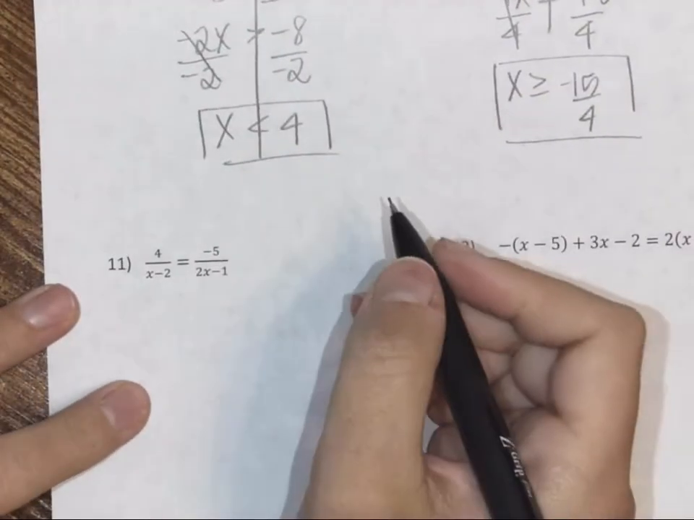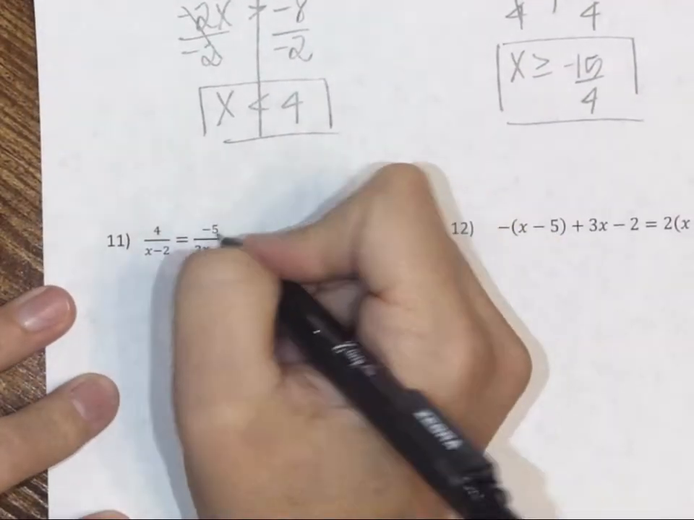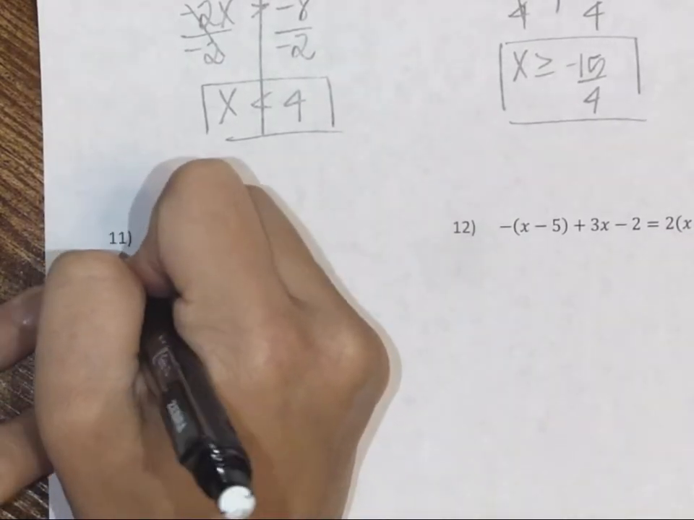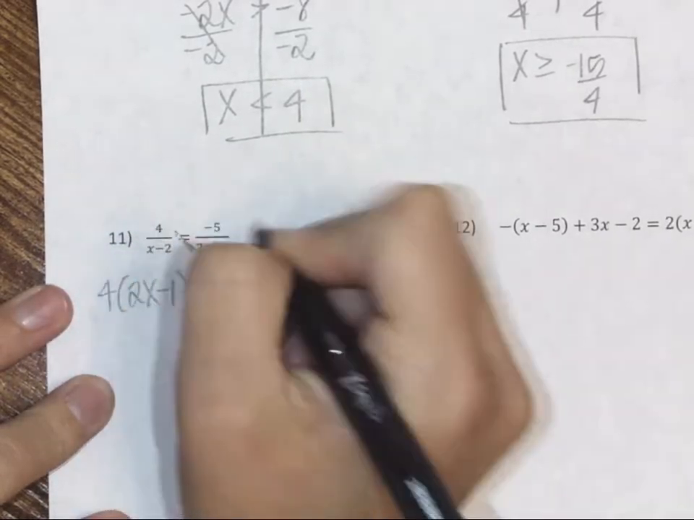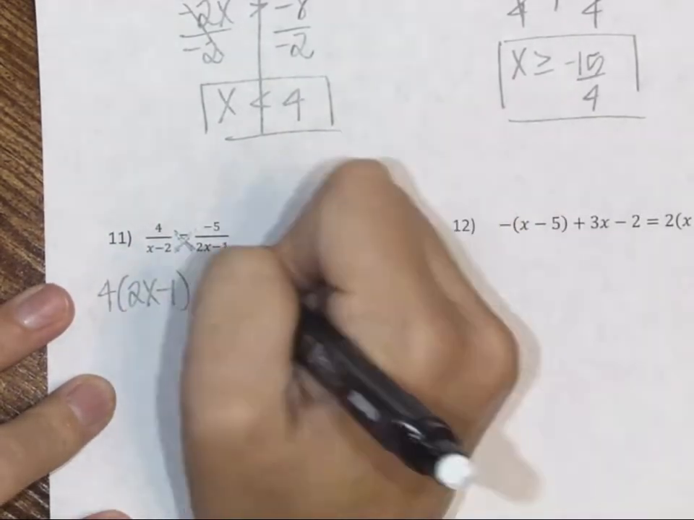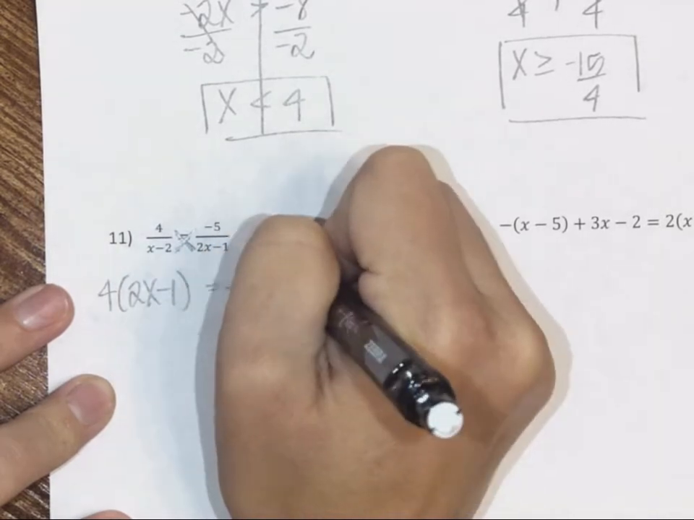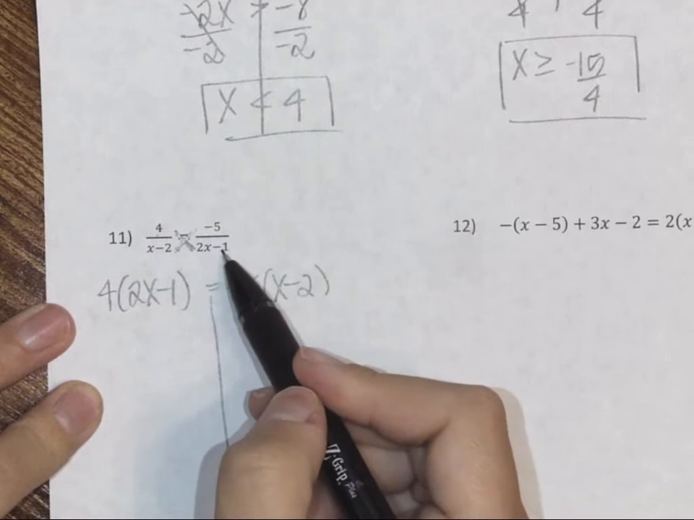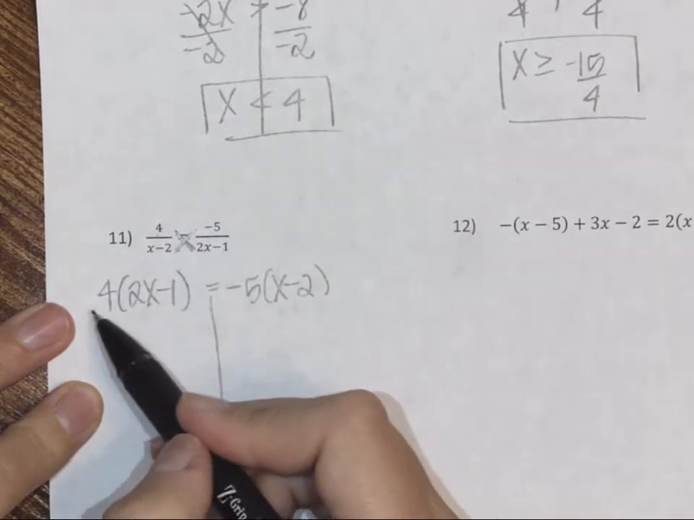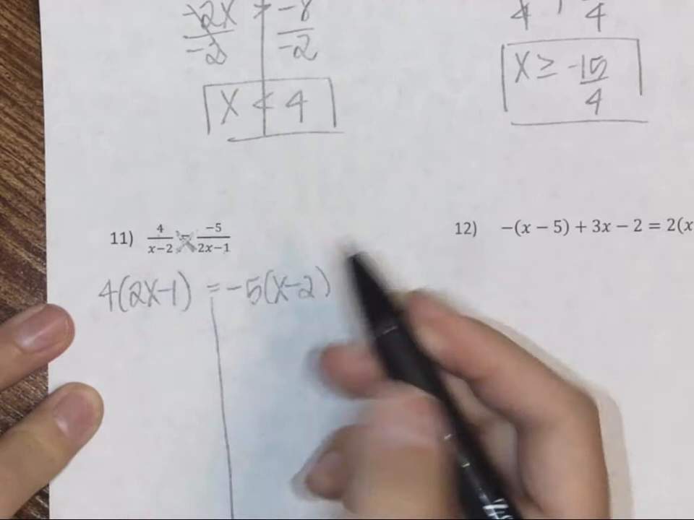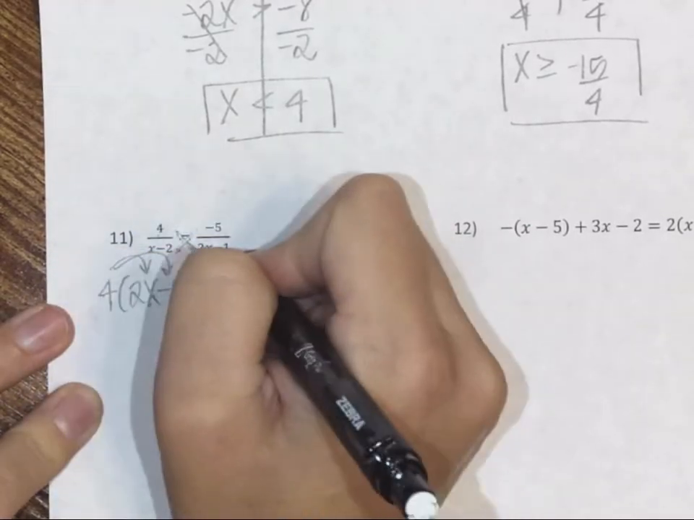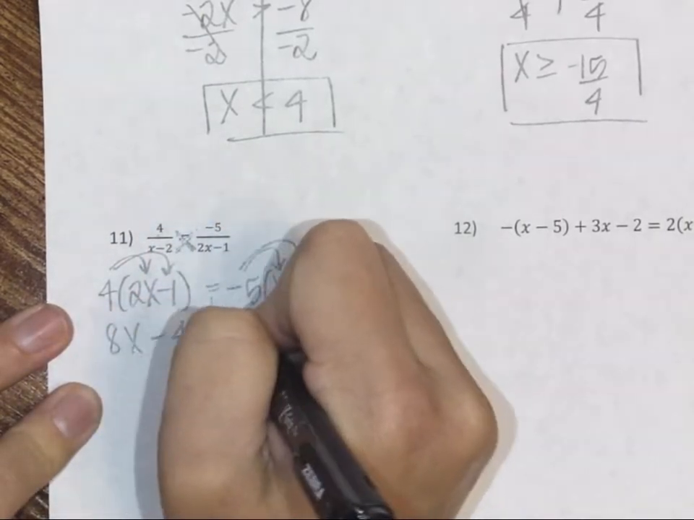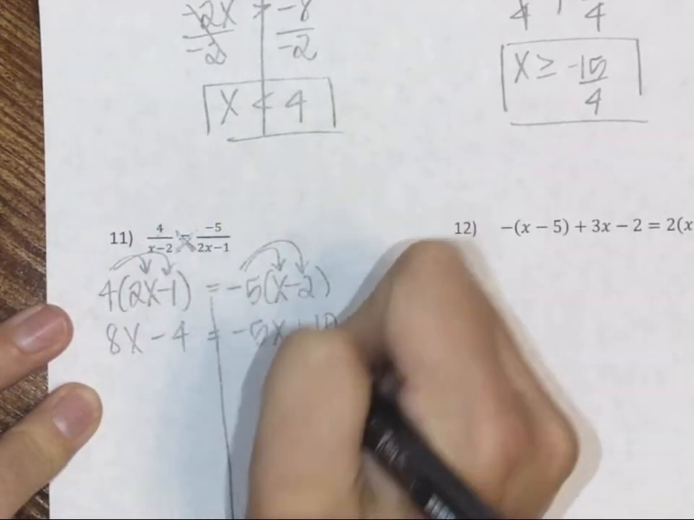For number 11, this is just a proportion, so you're going to cross multiply the sides. So we're going to multiply diagonally here, so that will be 4 times 2x minus 1, and then I'm going to multiply diagonally right there, which would be negative 5 times x minus 2. Remember, you're multiplying the entire numerator by the entire denominator, so that's why we're putting parentheses around it, so that you see that it's this whole thing times this whole thing, which is going to force you to distribute. So that will be 8x minus 4 is equal to negative 5x plus 10.